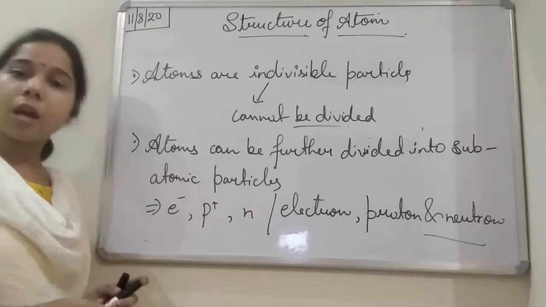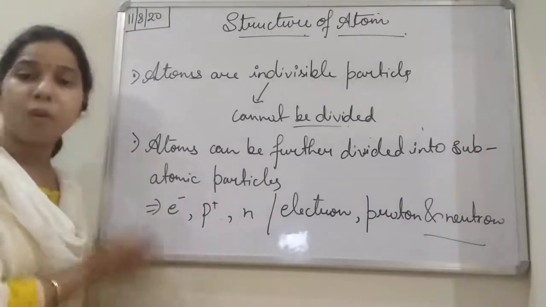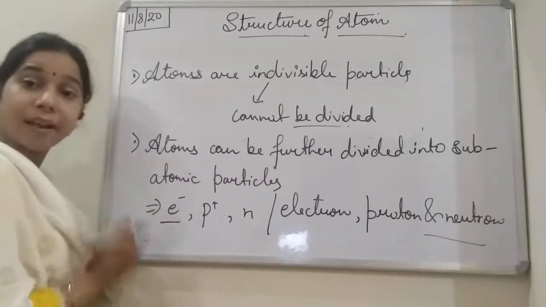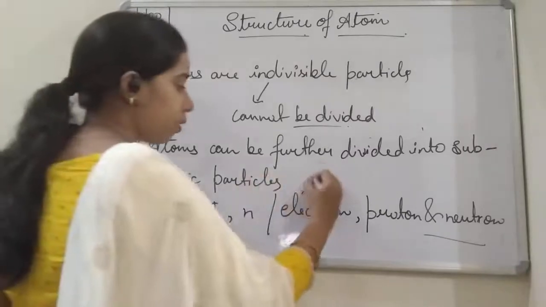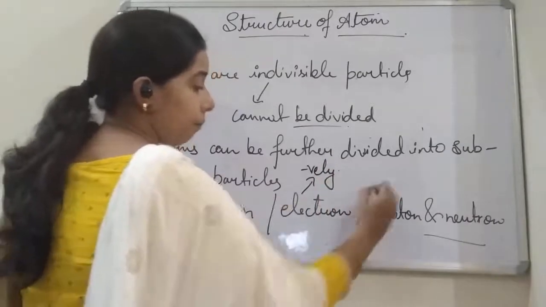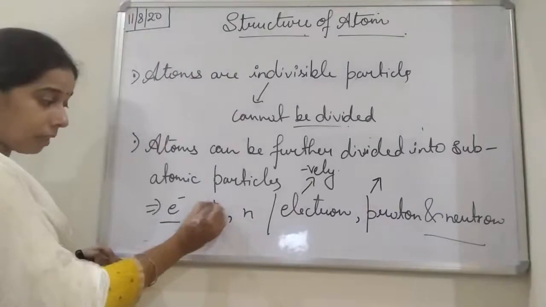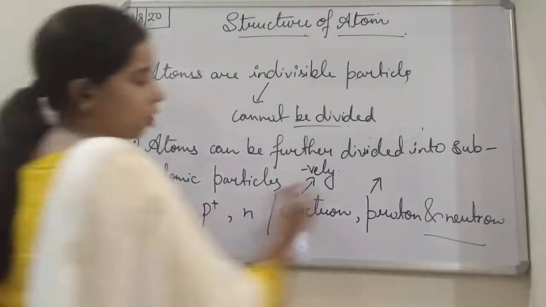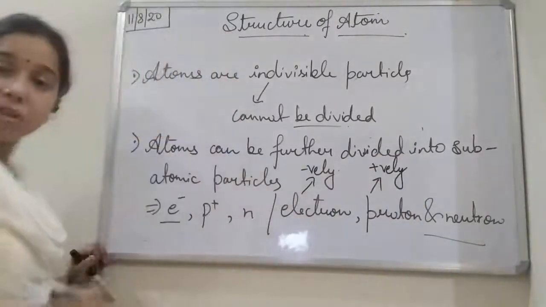When we talk about the charge, the electron is a negatively charged particle. When we talk about the proton, you can see a plus sign here which indicates that it is a positively charged particle.